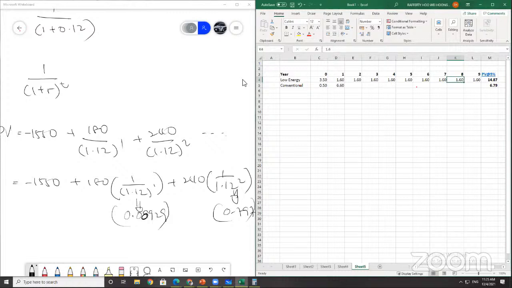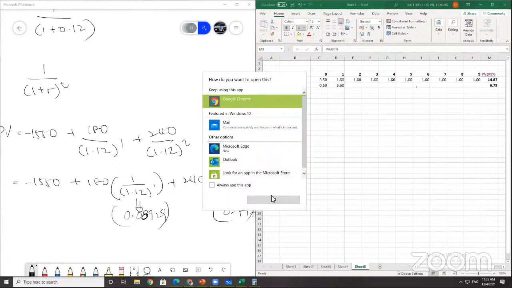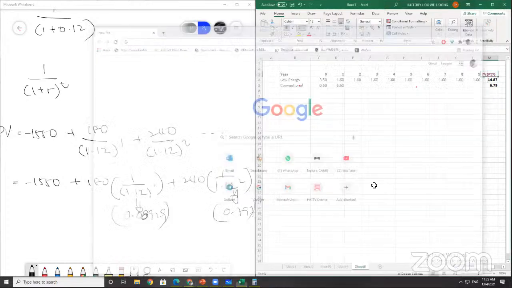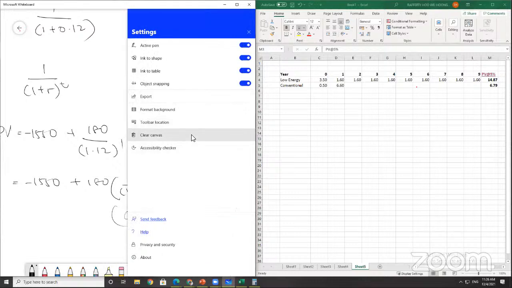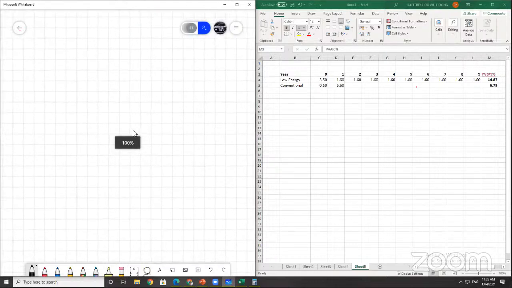A conventional light bulb costs only 50 cents, but it can only last 1 year. So every year you need to change, and then the electricity usage is $6.60. So it's expensive. If the real discount rate is 5%, what is the equivalent annual cost of the two products? You need to find the EAC for these two products.